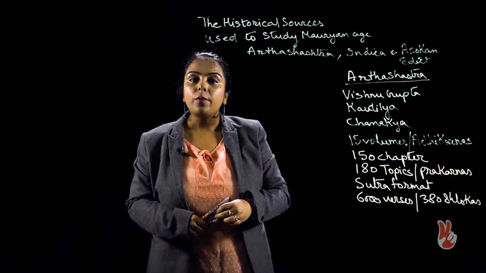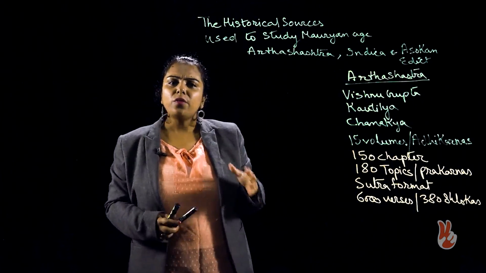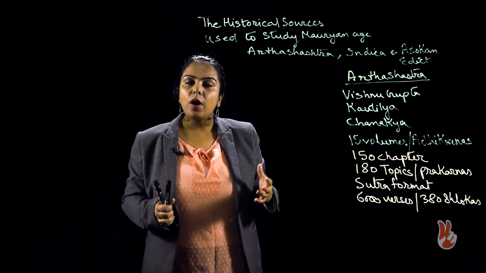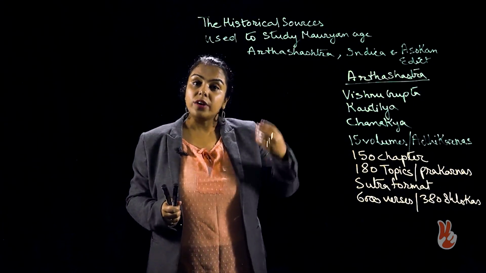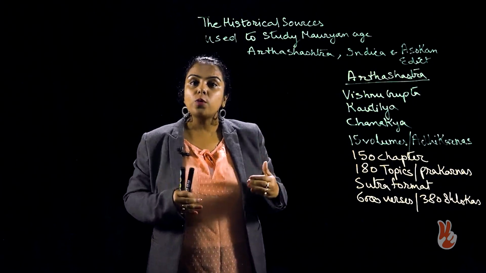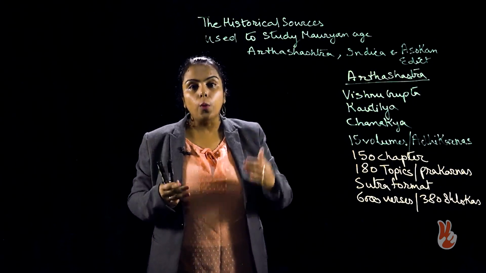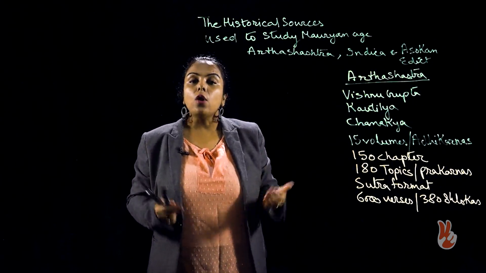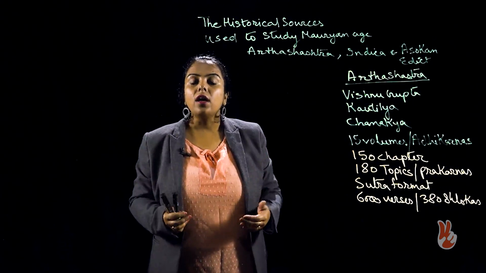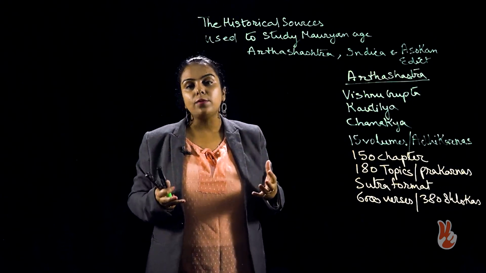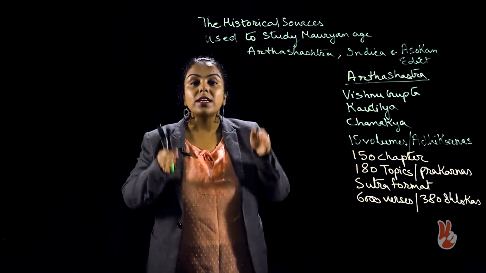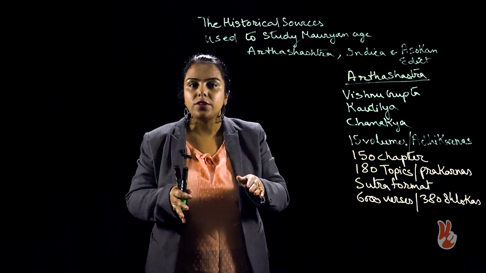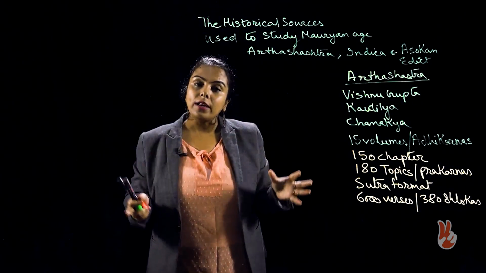When we study Arthashastra, we get a very good idea about the administration of the Mauryan Empire, about how the revenue structure developed, what was the relation of the king with the neighboring states, what was the role of the king, how centralized the administration was. So, basically Arthashastra gives you a glimpse inside the administrative structure of the Mauryan Empire.